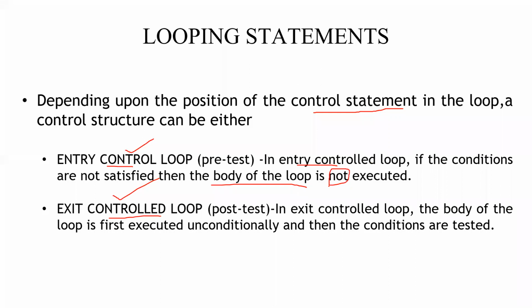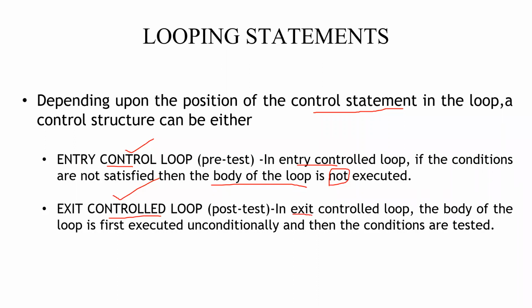In an entry control loop, first we will check the condition, just like for a movie, we will be checking at the entry itself. They will be checking whether you have a ticket, right? That is known as an entry control loop. We will first be checking whether you have paid for the ticket. Only then will you be allowed to watch the movie. That is entry control.